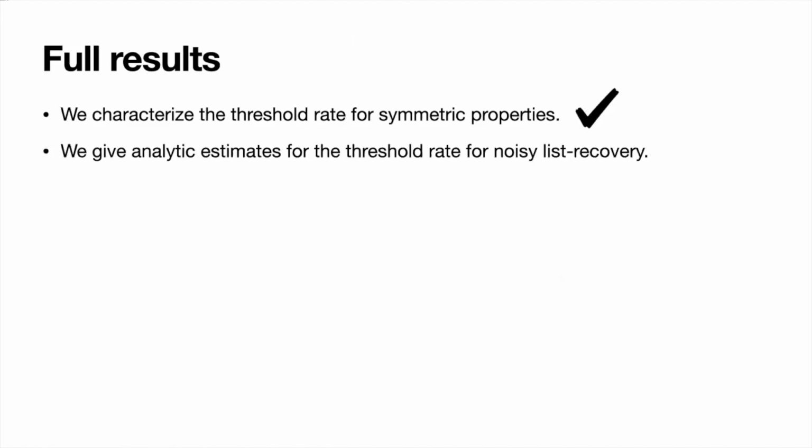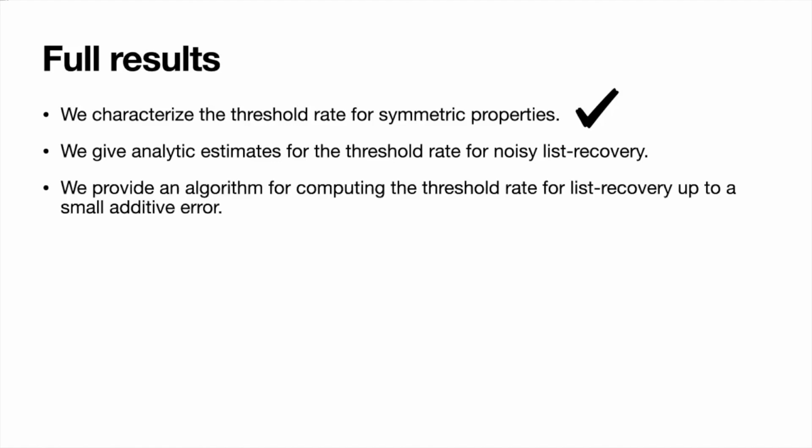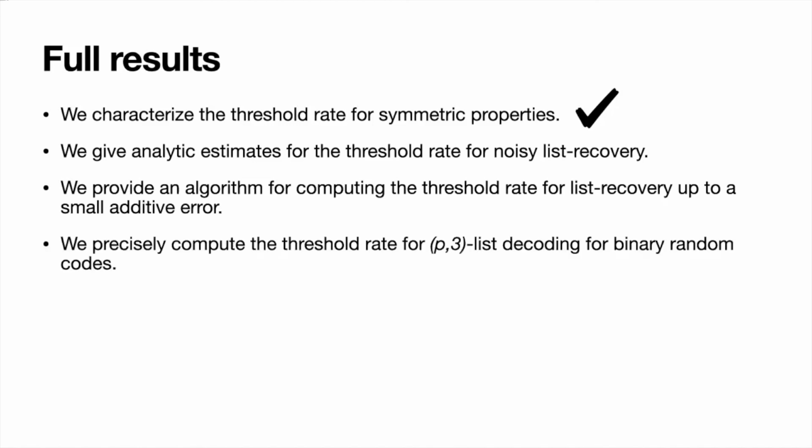We also give analytic estimates for the threshold rate for noisy list recovery in our paper. The reason that we do this for noisy list recovery is that it contains list decoding and all of these properties, as it implies the results for those properties as well. So it's a more general version. We provide an algorithm for efficiently computing the threshold rate for list recovery up to any small additive error. We precisely compute the threshold rate for (p,3) list decoding for binary random codes. Remember, this was the motivating question that we asked at the very beginning. Like, could we even answer this very simple question very precisely for random codes? And we can, and we get that the threshold rate is in fact this.